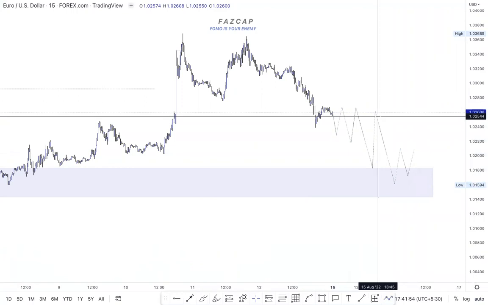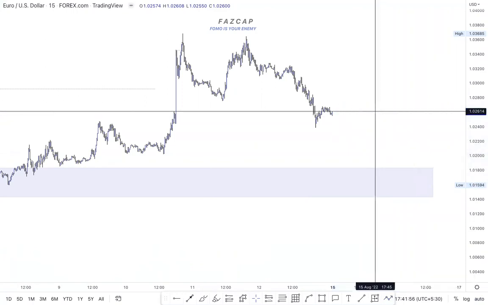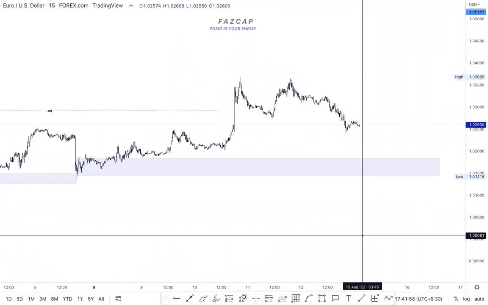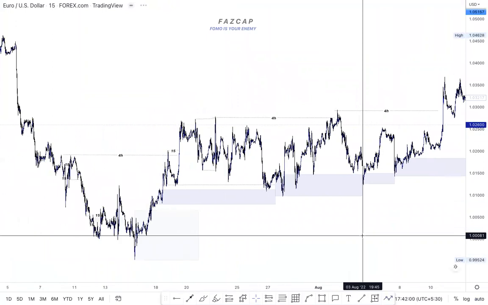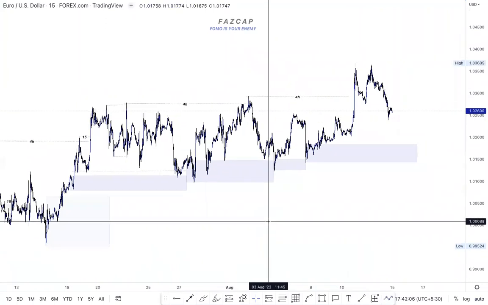Nothing big, nothing complicated. Everything is here in front of your eyes. Just understand how the tape is working right now. What is the market structure telling you? Don't predict anything. Just wait and react. Nothing else. So this was the Euro USD analysis.